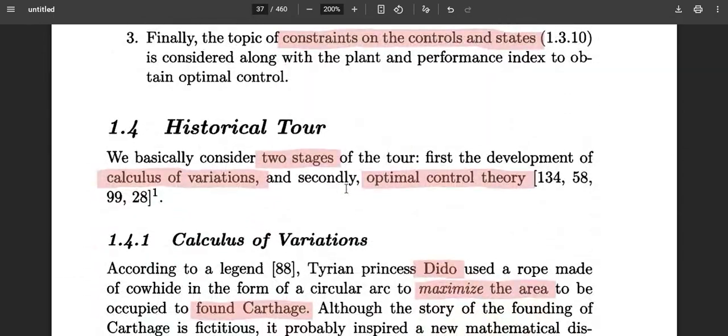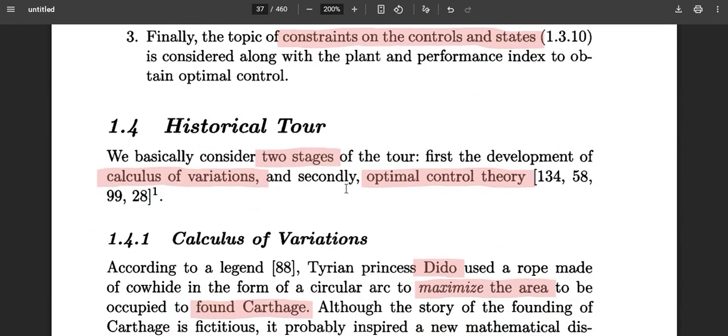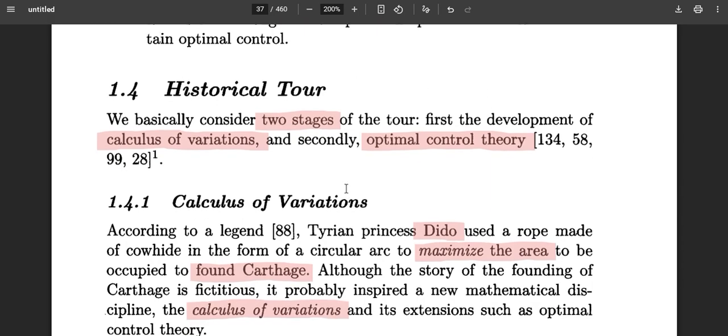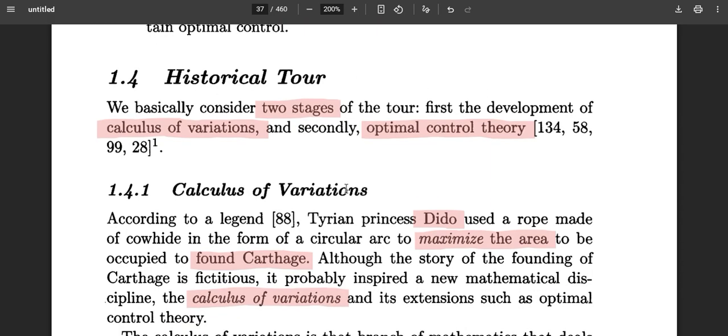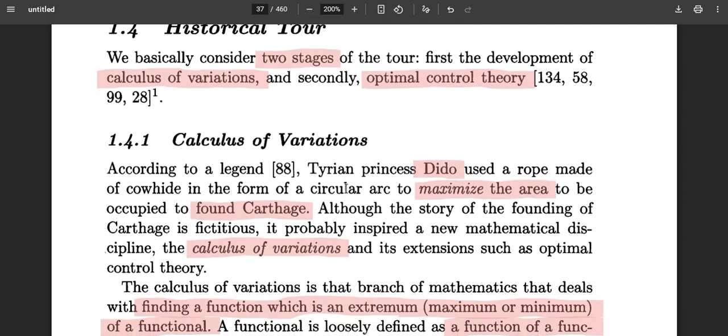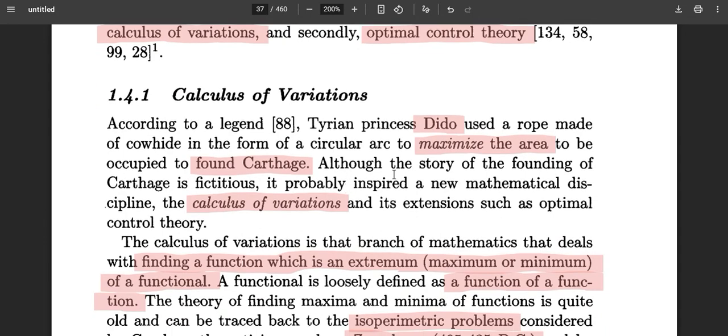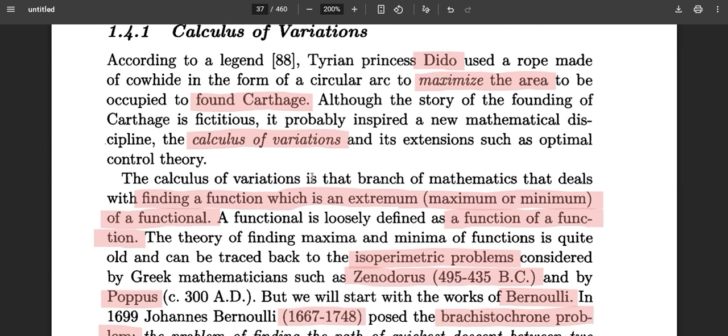So now this has given you overall ideas, and then this historical tool is very nicely summarized, right from the way that Dido put forward a famous problem of founding Carthage, and that led to the idea of calculus of variations. Calculus of variations is nothing but finding a function which minimizes a functional.